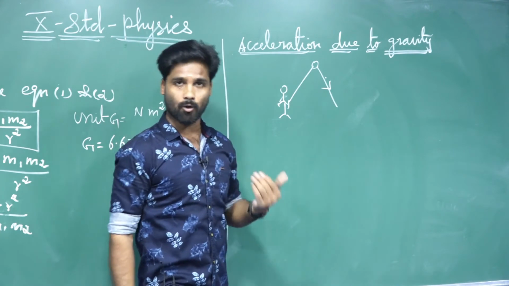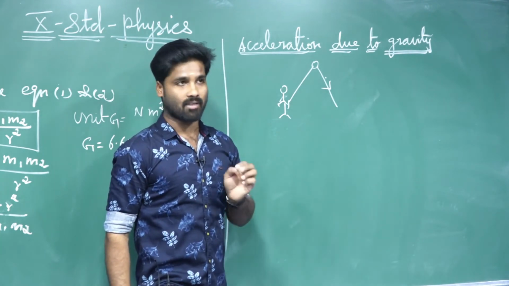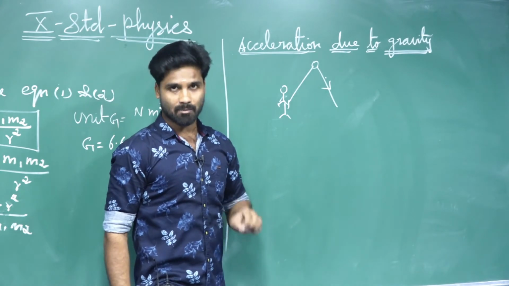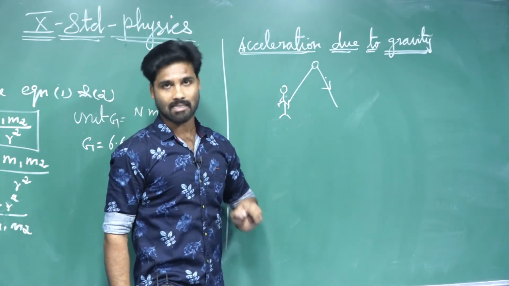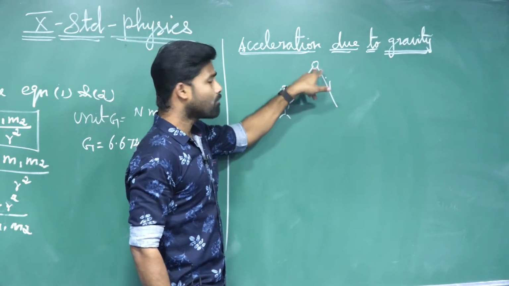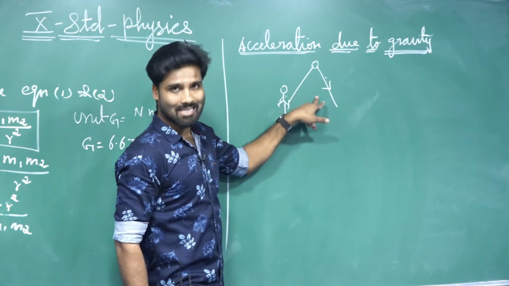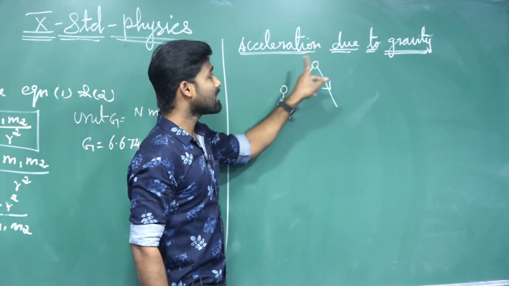Already we have studied in the lower classes the rate of change of velocity, which means the object's velocity changes with respect to time. That is said to be acceleration. So here the velocity of the object changes with respect to the earth's gravitational force. That's why we say this is the acceleration due to gravity.